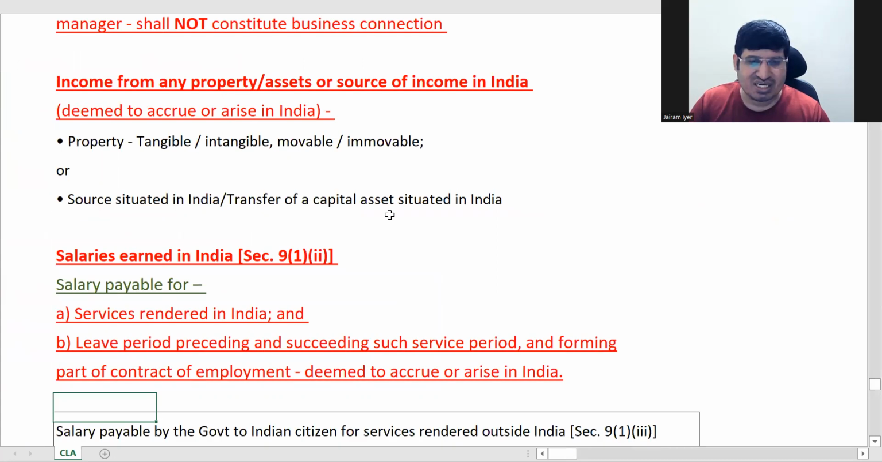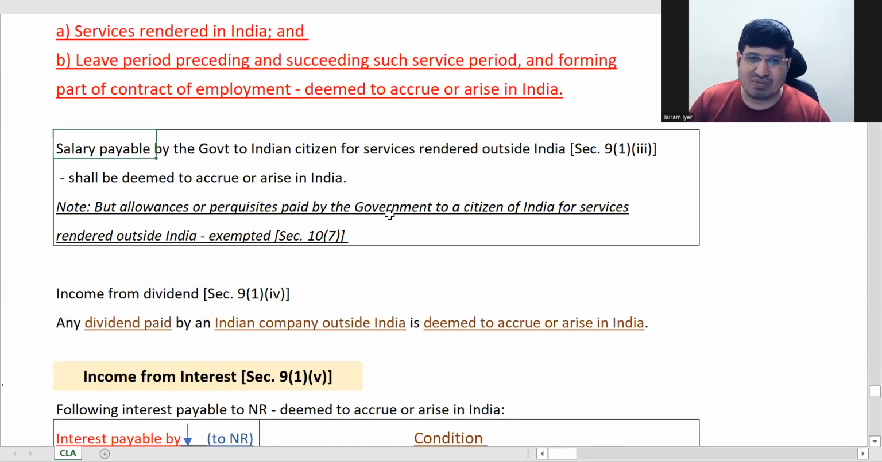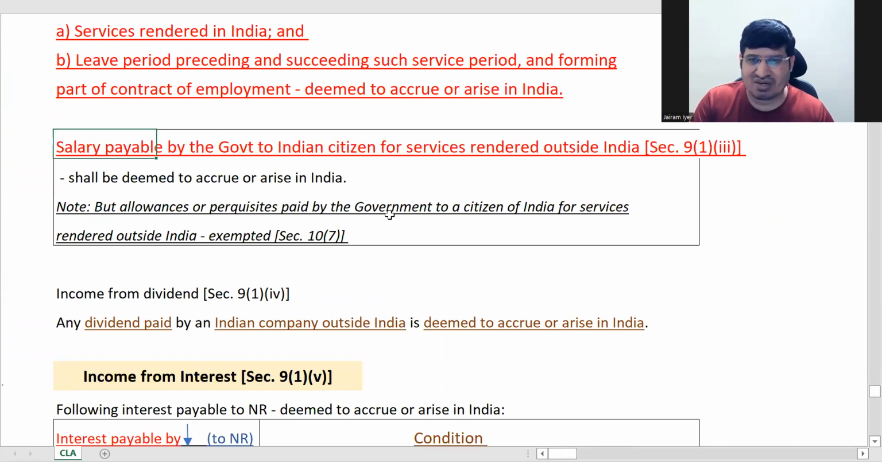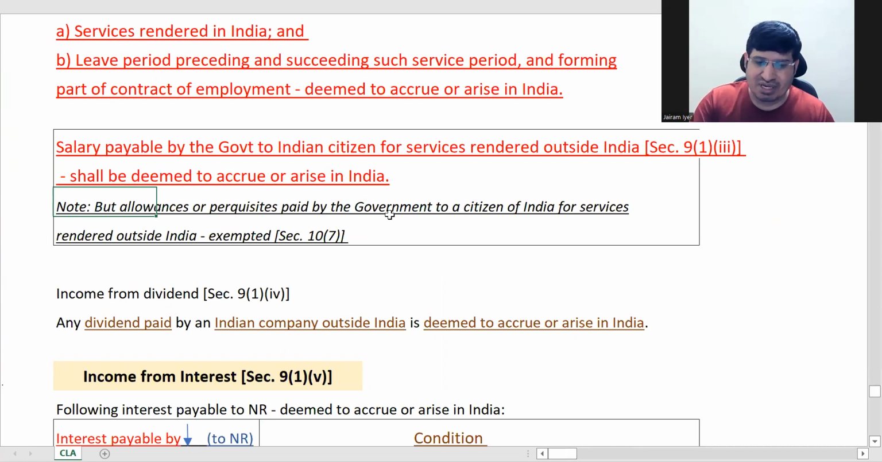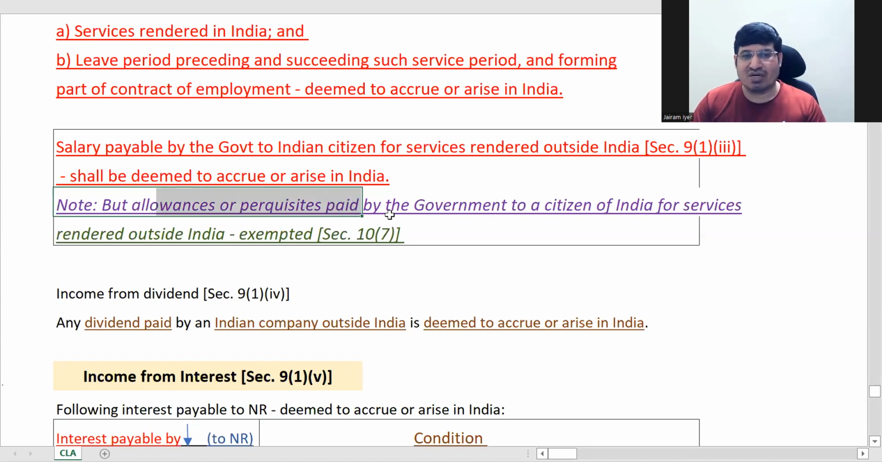Income from property assets in India, we know that. And salary payable by government of India to Indian citizen for services rendered outside India. I told you, we'll see this many times. Again, here itself, we have seen it. It always is deemed to accrue or arise in India. Remember that allowance and perquisites paid by government to citizen of India for services rendered outside India is exempted. This is exempted, allowance and perquisite, but salary is deemed to accrue or arise in India and is taxable.